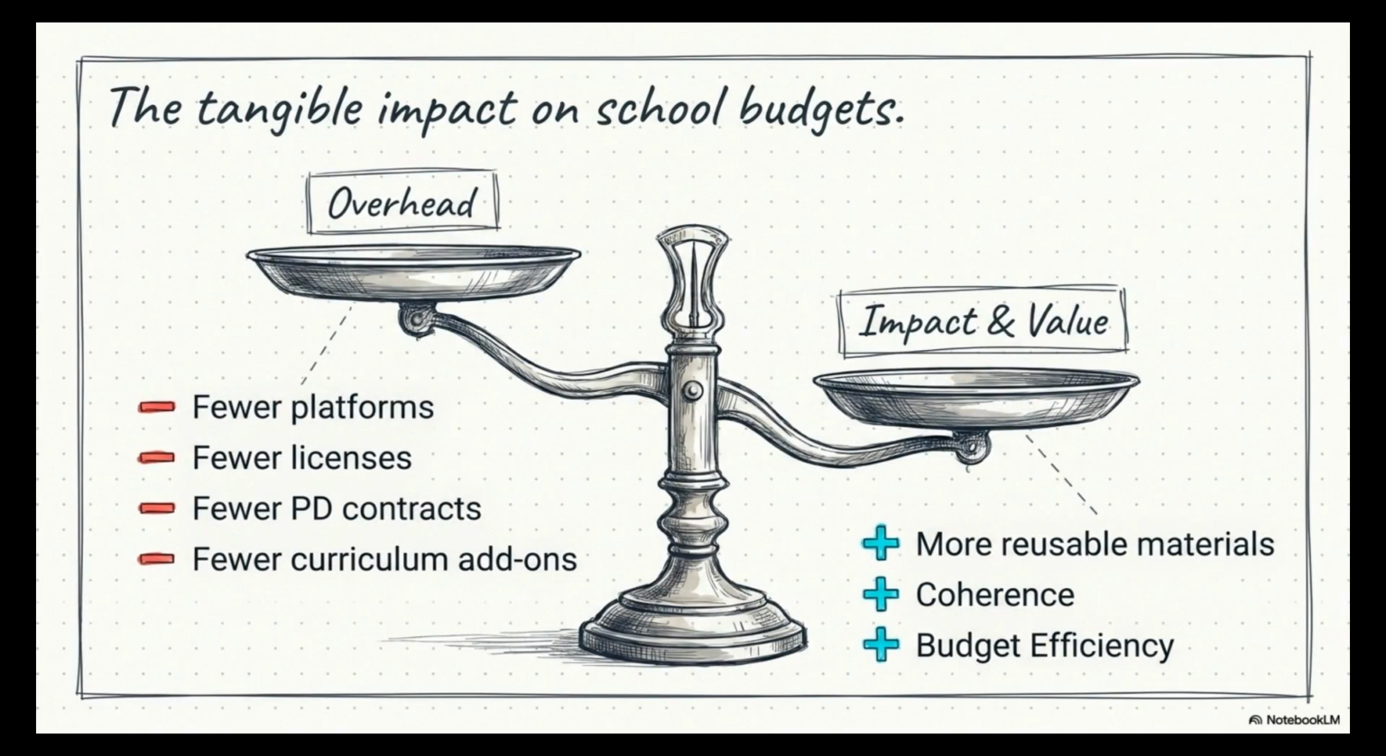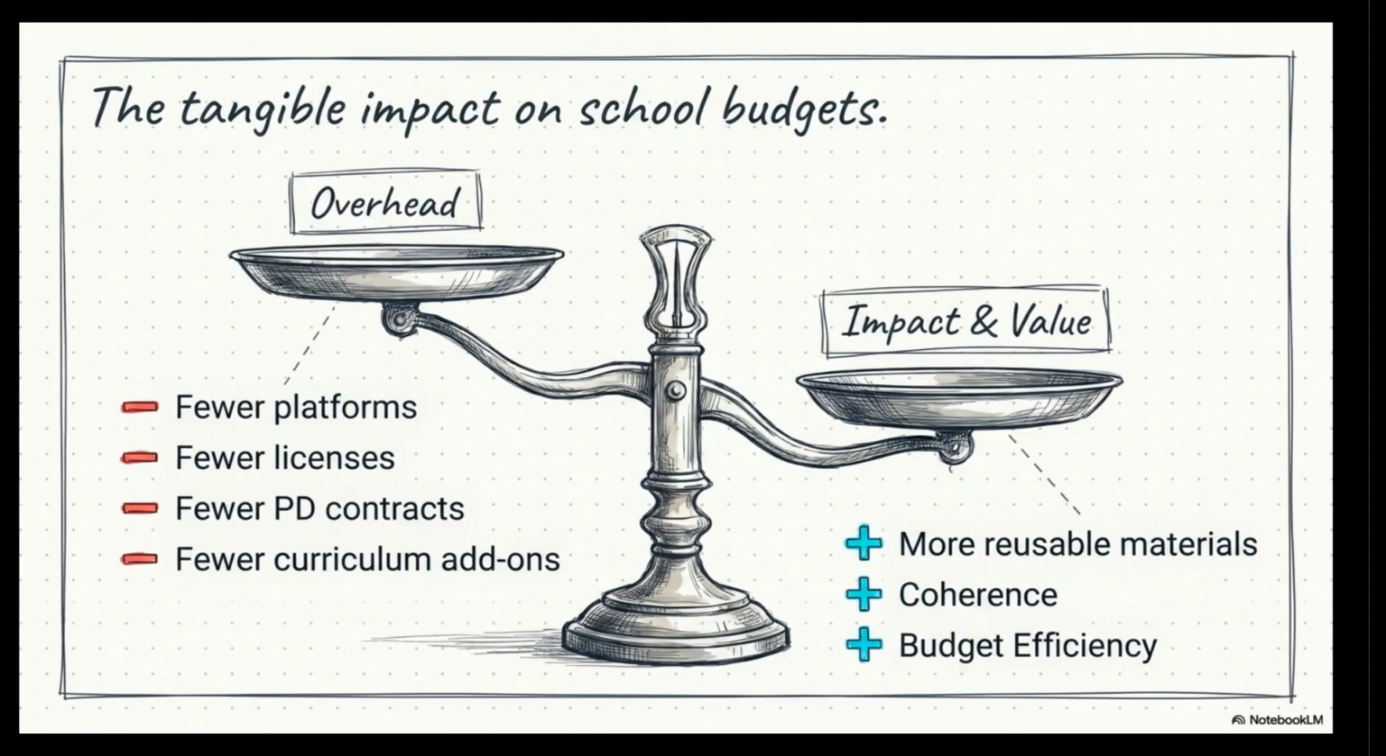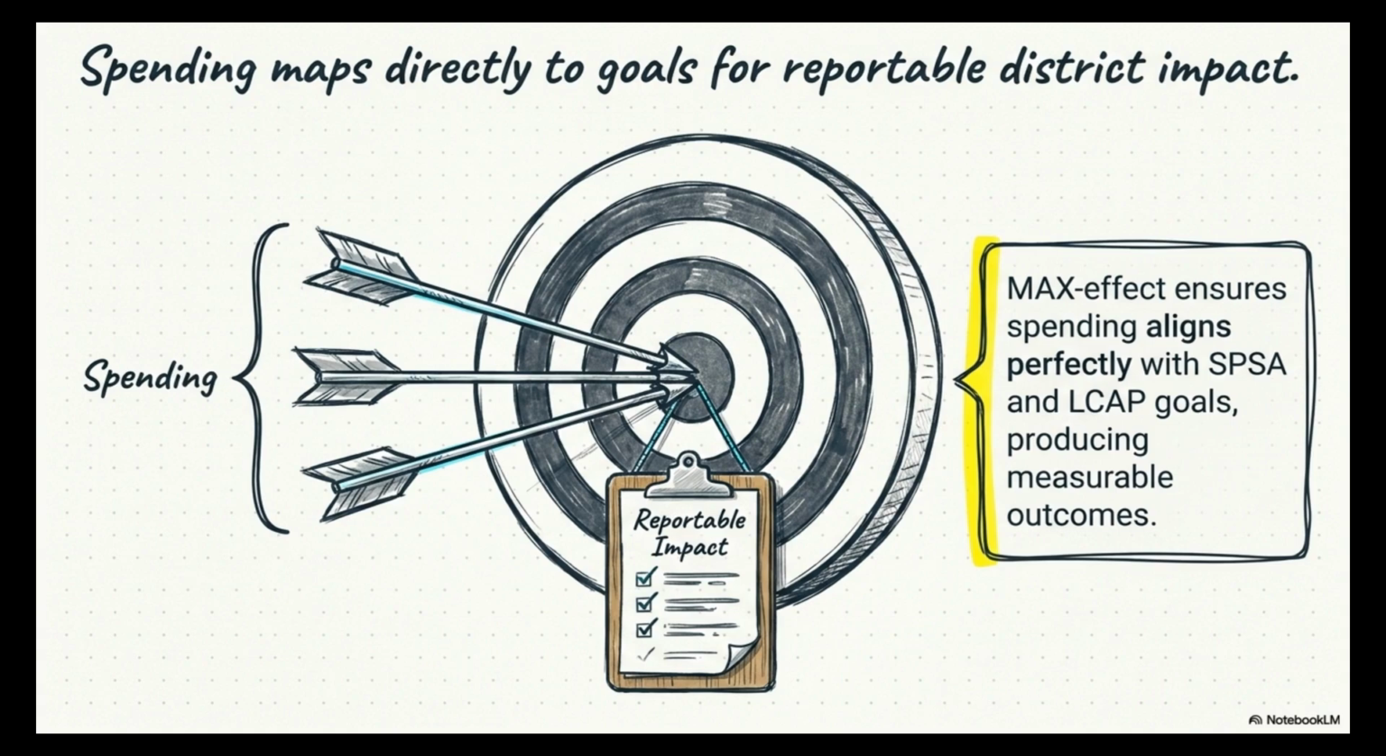Lower overhead is achieved through fewer platforms, licenses, PD contracts, and curriculum add-ons, increasing impact and value through more reusable materials, coherence, and budget efficiency. Spending maps directly to goals for reportable district impact. Max Effect ensures spending aligns perfectly with SPSA and LCAP goals, producing measurable outcomes.